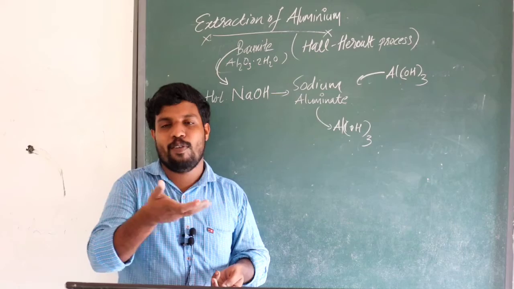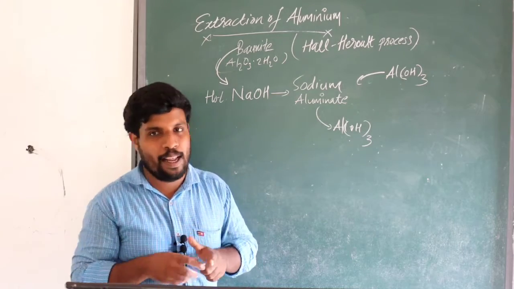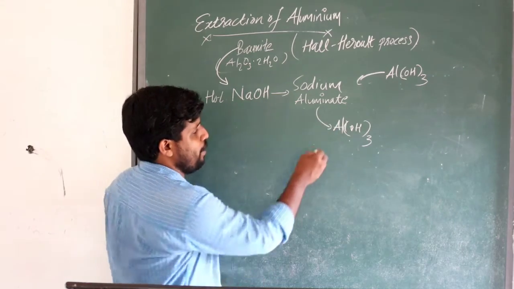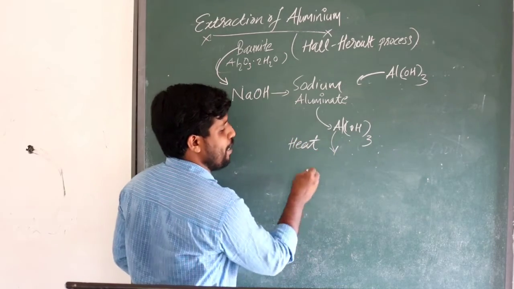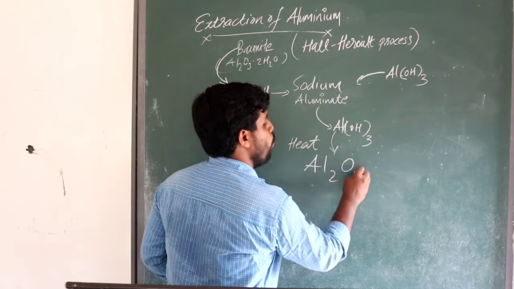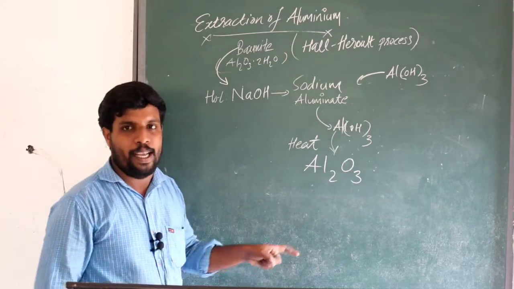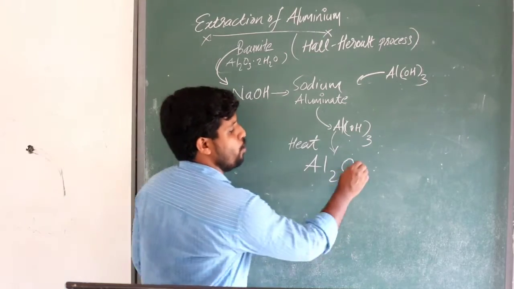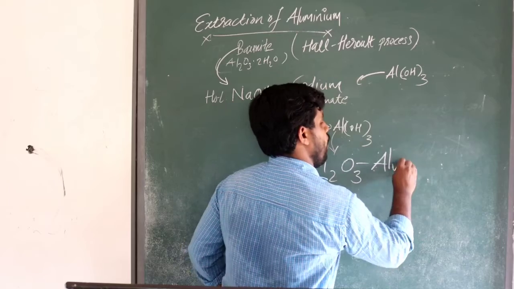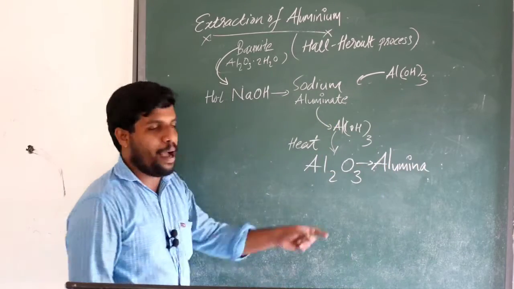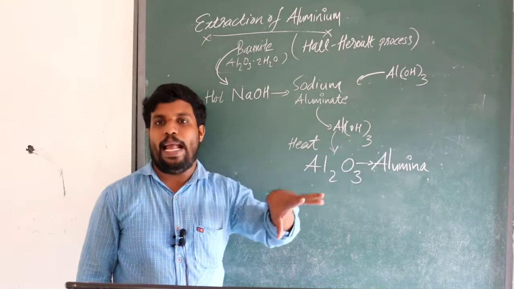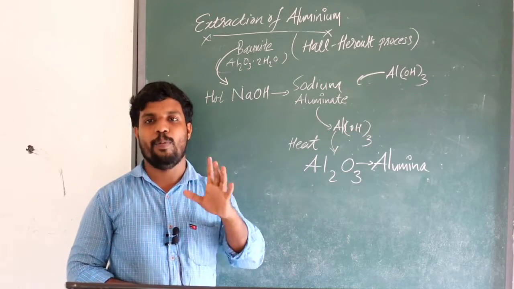That precipitate is taken, washed well, and heated. If it is heated, it is converted to Al2O3. This Al2O3 is known as alumina. From alumina, we want to extract aluminium.